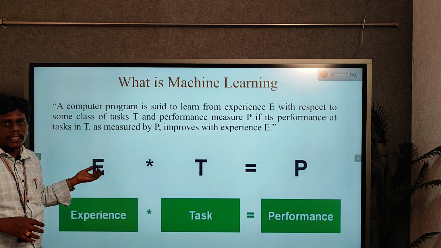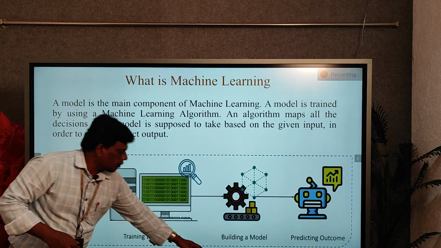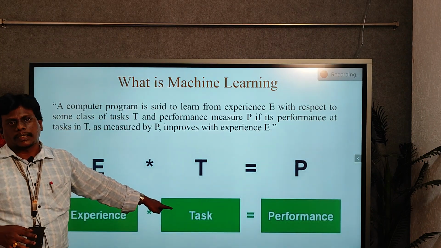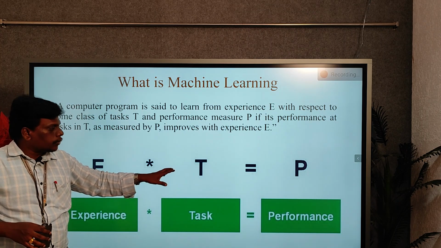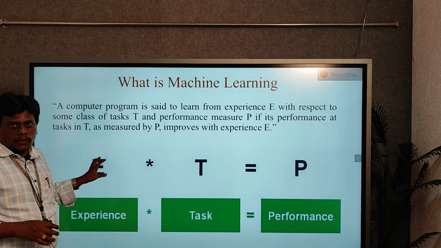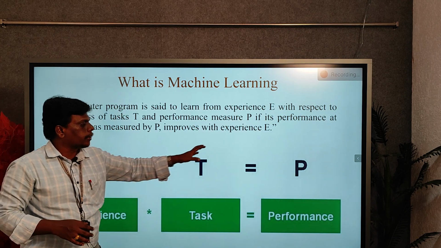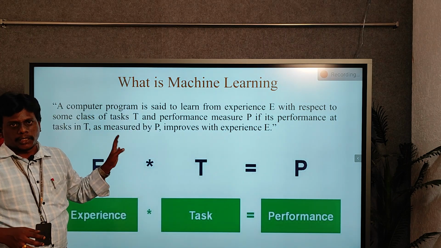That is called experience. Based on that experience, it performs different kinds of tasks. The tasks you require are performed based on that previous experience. So totally we are measuring the performance of that machine.